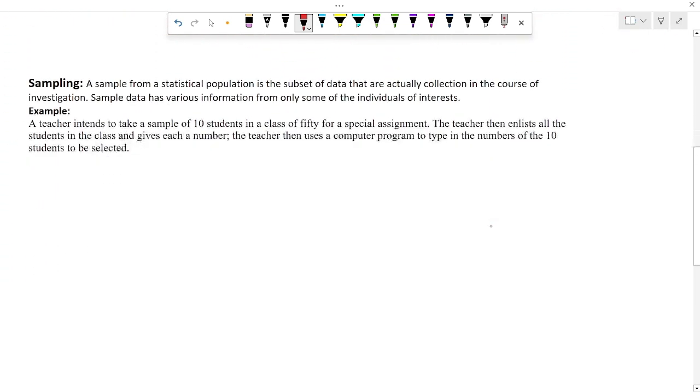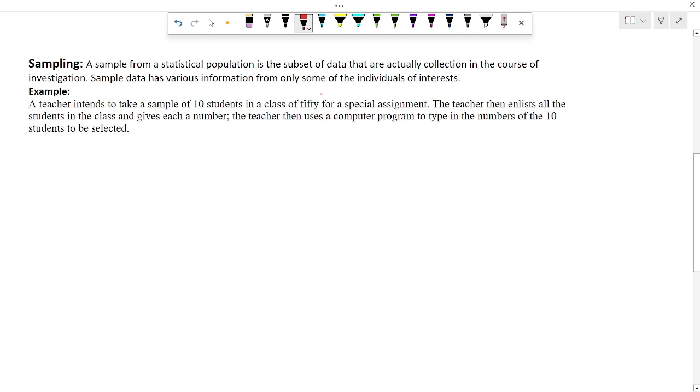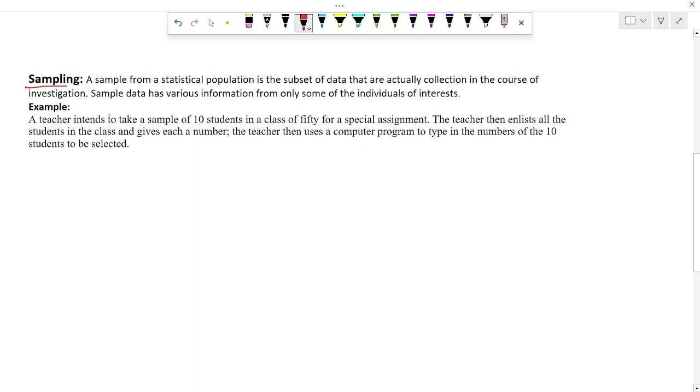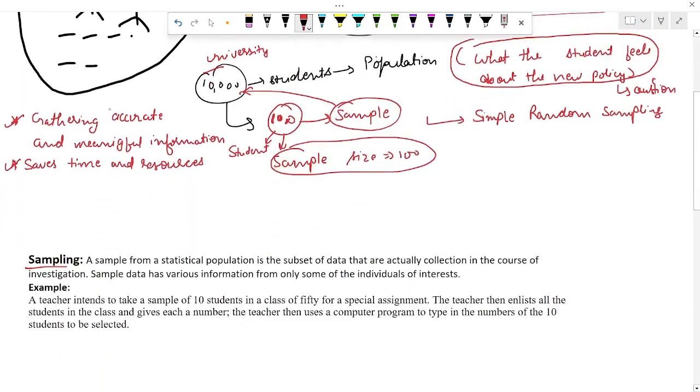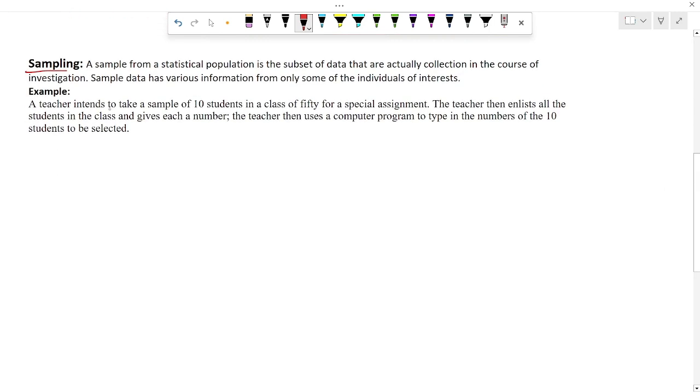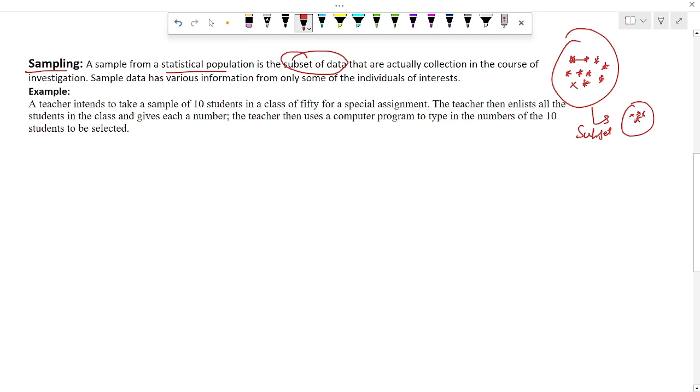So let's move further with the sampling definition. I hope from the above slide it is clear to you what sampling is. So here is the sampling definition. A sample from a statistical population is a subset of data. I have told you this. Let's suppose this is some data, like this crossbar represents some data, and I have taken some subset from this data. So let's suppose this is some subset.